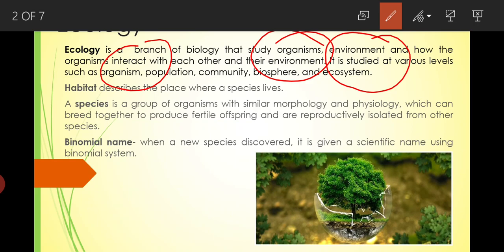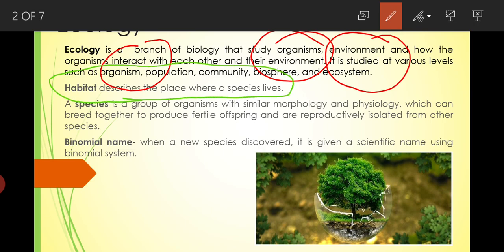Ecology studies the reasons why such organisms live in a place or in a space. The space where a species lives is known as the habitat.